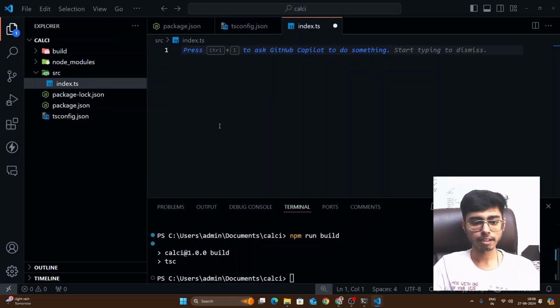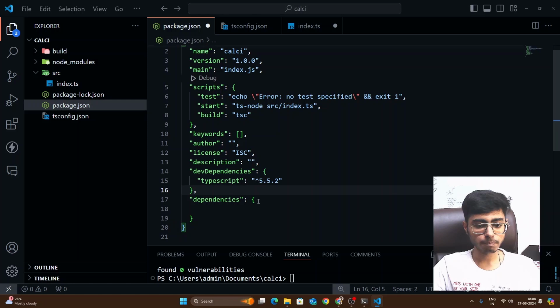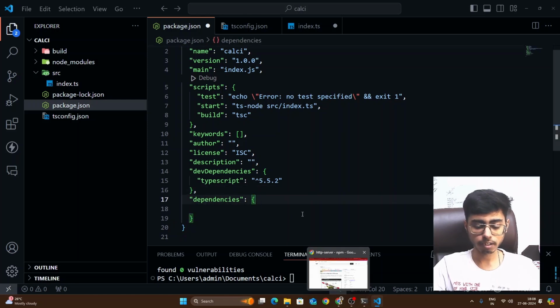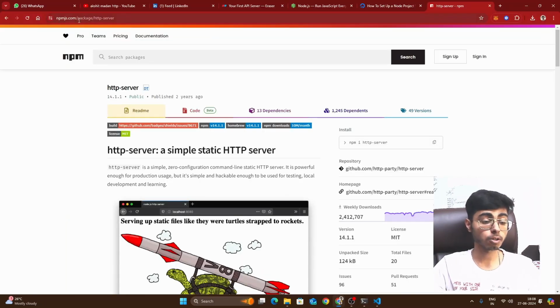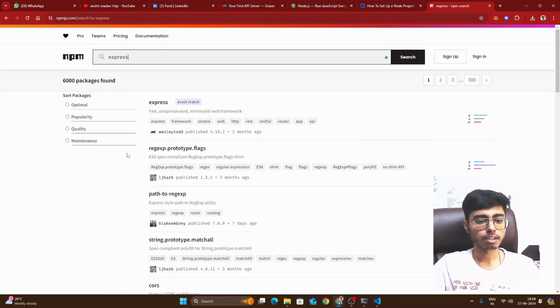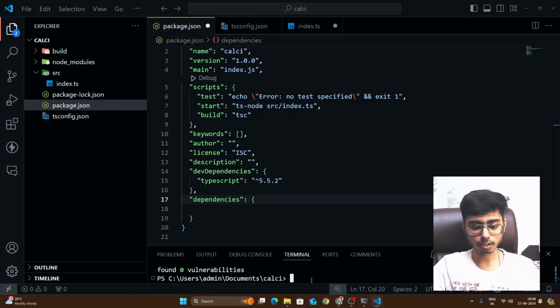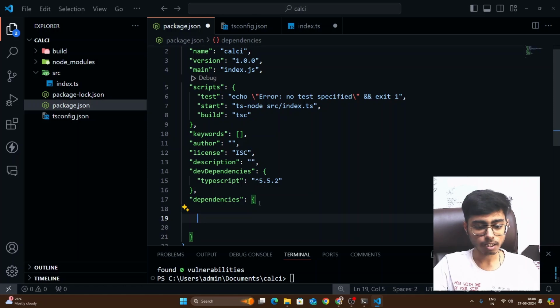Okay, now what I'm going to do is create a server, and for creating this server I need two packages. One is the express package, that is the express library, and I need the http library. So now I have to install some packages, right? Either you can go to npmjs.com and search for your packages. Let's say I want to search for express. I can search for express, and you can see this package, and you can copy this npm i express and run it over here, or you can directly define your packages in the dependencies file also. Because here we don't just want the express dependency, we also want its related types, right?